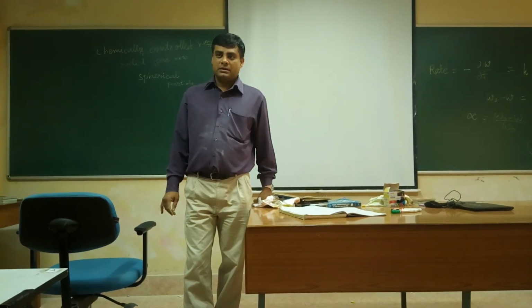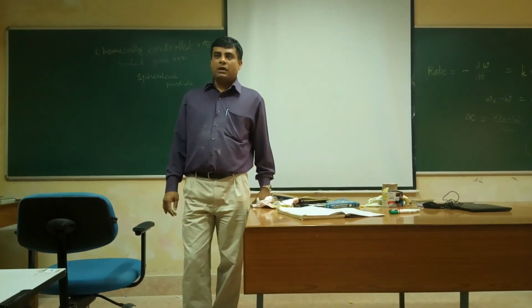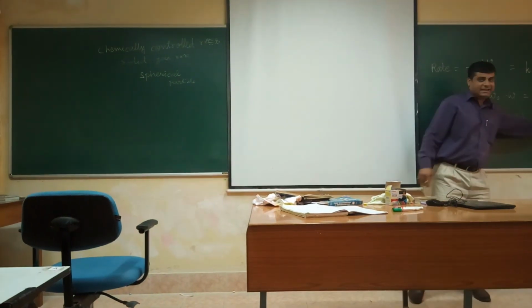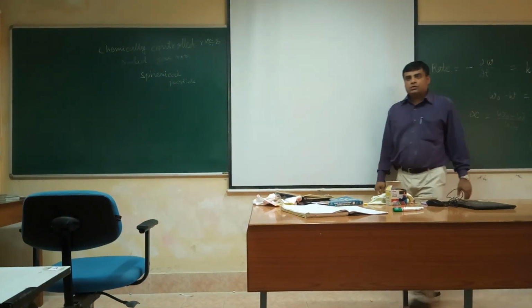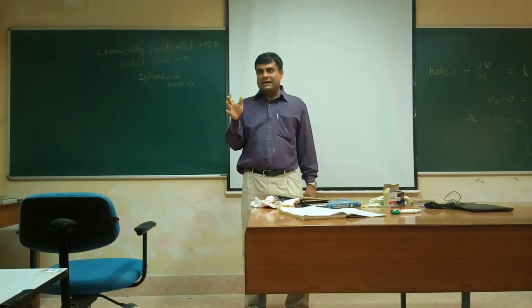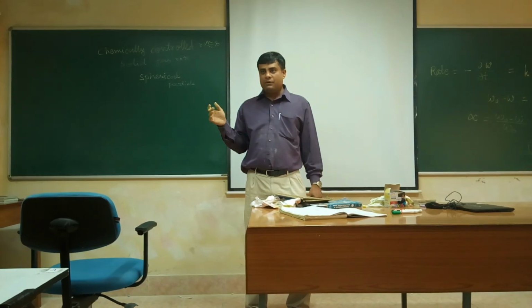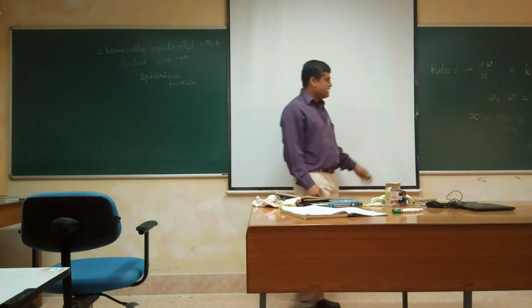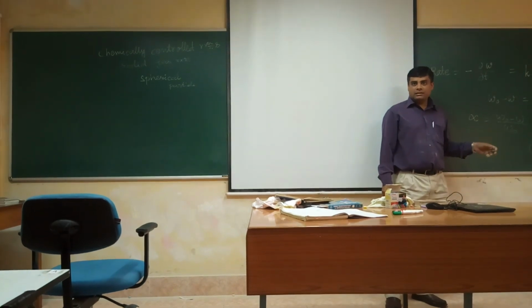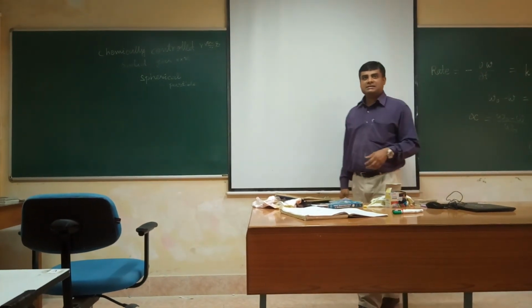R minus R naught equal to Kc t square by rho. Next, I want it in terms of alpha and t. So you have an expression relating R to t. Now you have an expression for how R relates to alpha. Then replace R with alpha.